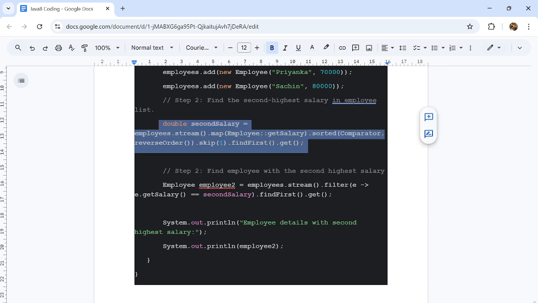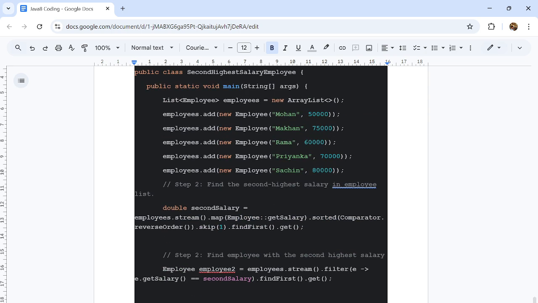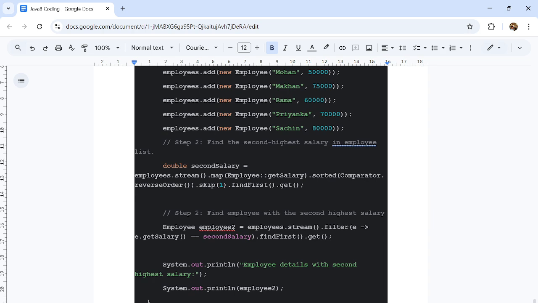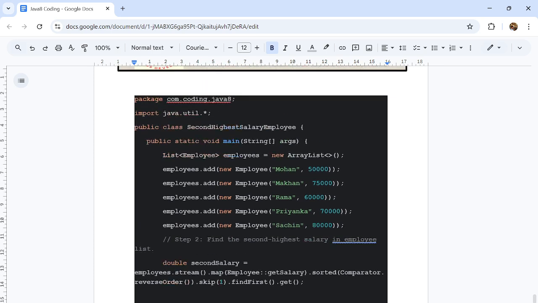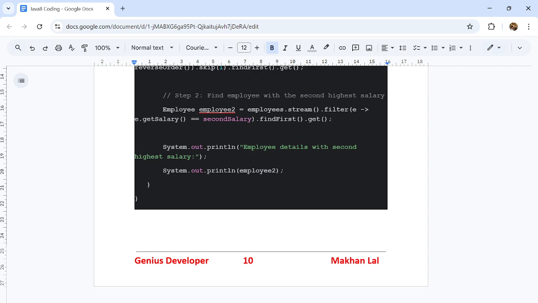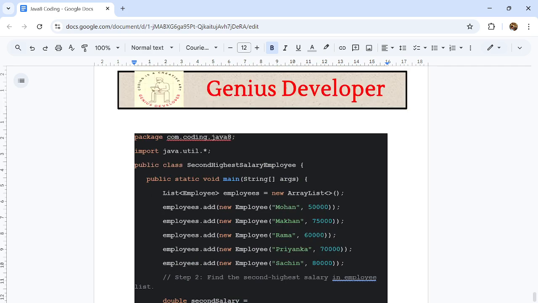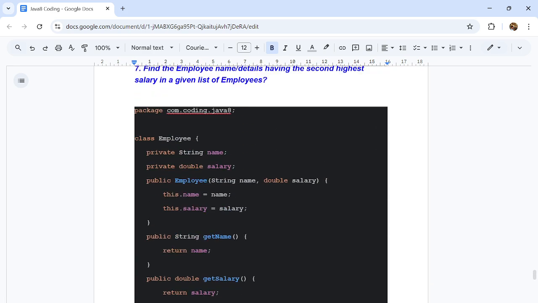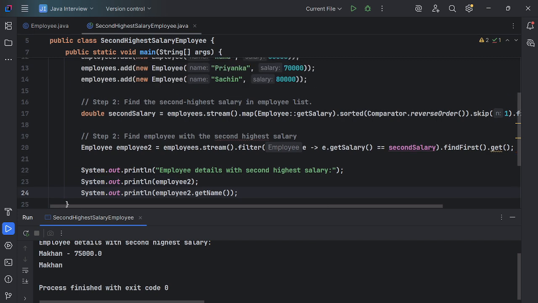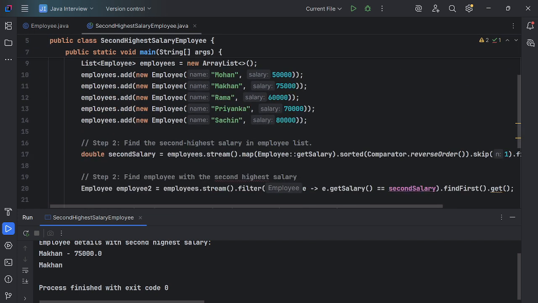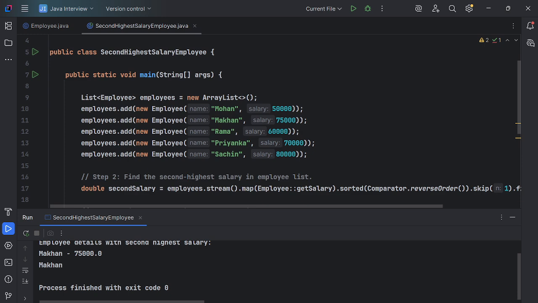Usually this logic: how you will get the highest salary from the list of employees, and how you will get the employee details of the highest-salary employee. So this logic, guys, I had implemented. The complete logic is in IntelliJ. I will show you, and I will explain step by step, line by line. So if you have any doubt in this logic, you can ask me anytime.